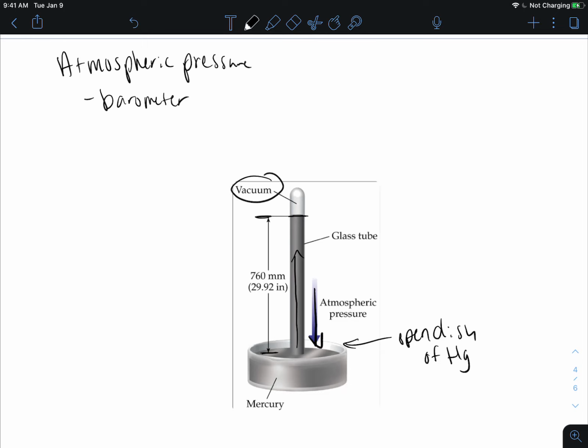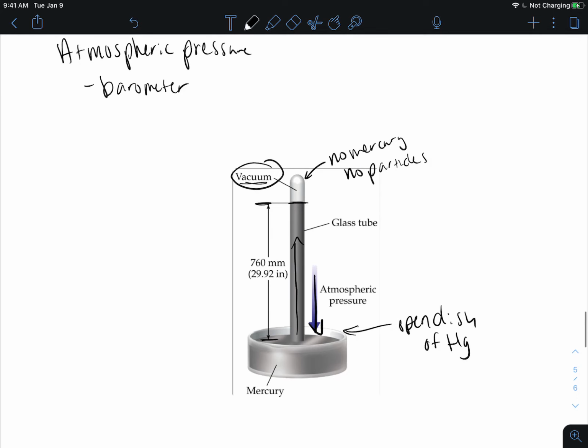This place with no mercury is going to be under vacuum, so there are no particles whatsoever, so nothing that's going to be exerting its own pressure against this column of mercury.